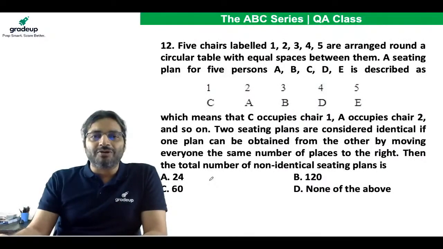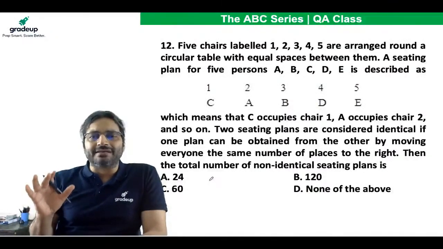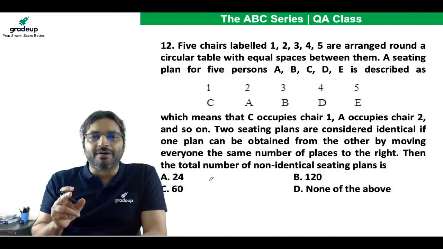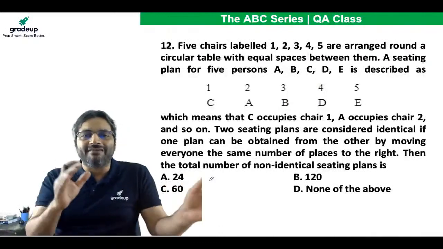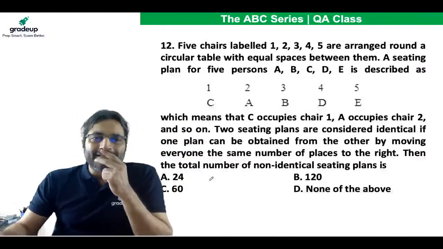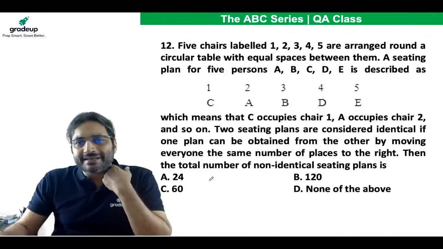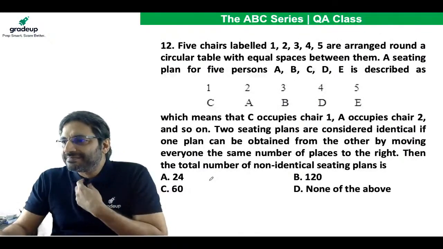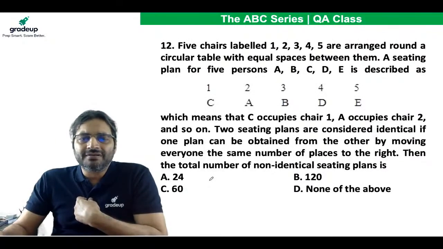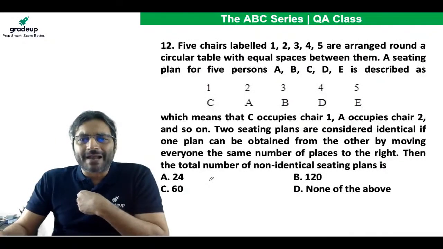Okay, and there is one more thing. 2 seating plans are considered identical if one plan can be obtained from the other by moving everyone the same number of places to the right. Then the total number of non-identical seating plans is.